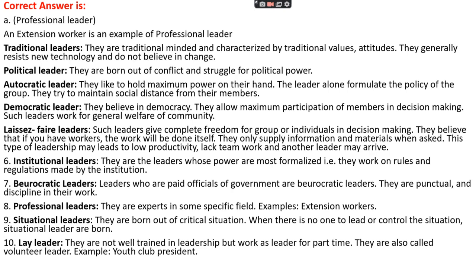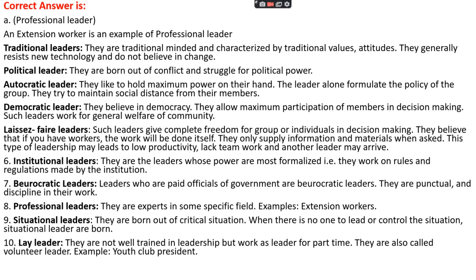And institutional leaders are those leaders whose powers are most formalized. That is, they work on rules and regulations which are made by the institutions. And bureaucratic leaders are leaders who are actually paid officially by the government. Such type of leaders are known as bureaucratic leaders, and these leaders are punctual and disciplined in their work.